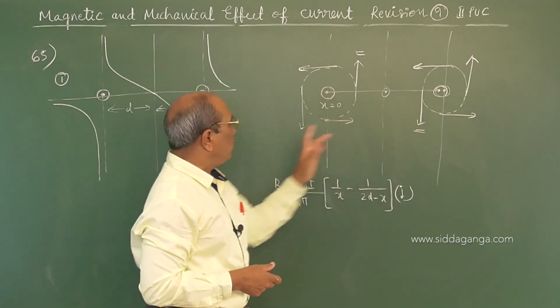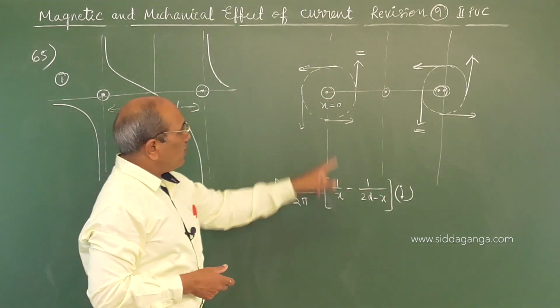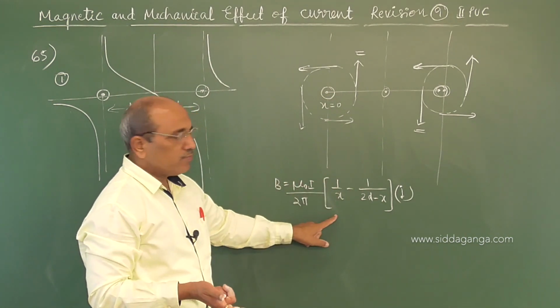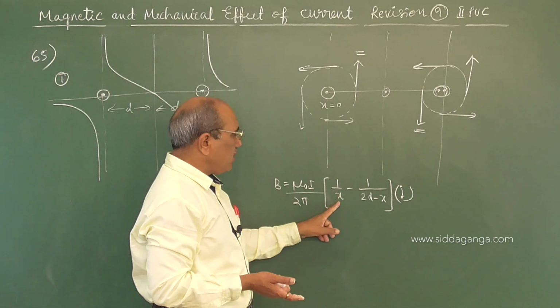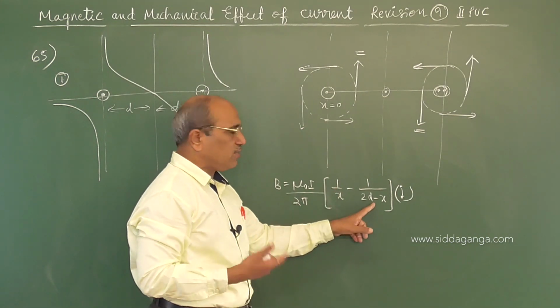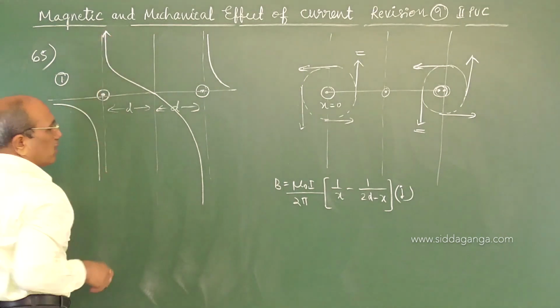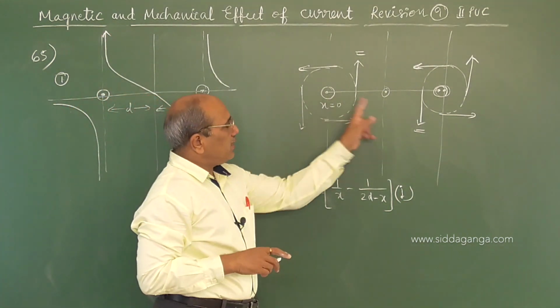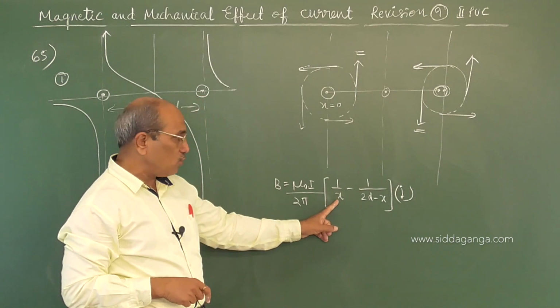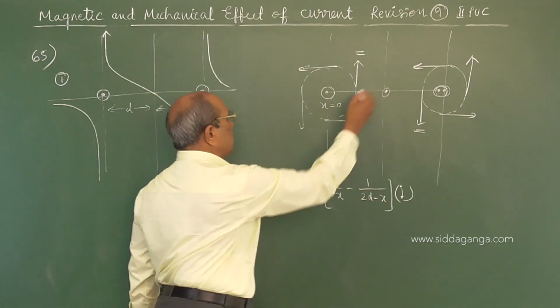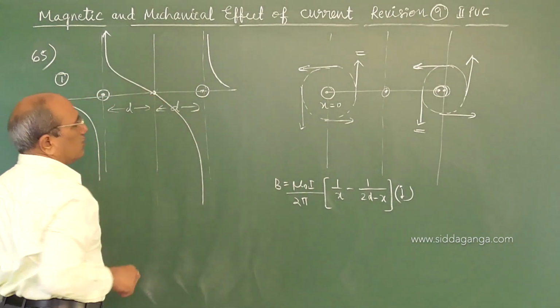If I consider 2d as the maximum distance, if I put x equal to 0 on the wire, 1 by 0 is positive infinity, whatever the value may be. Positive means this trend follows. Another, if you take x equal to d, 1 by d minus 1 by d is 0, the field becomes 0 at the center.